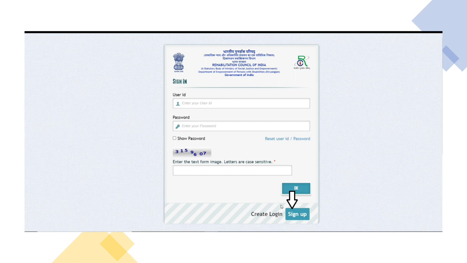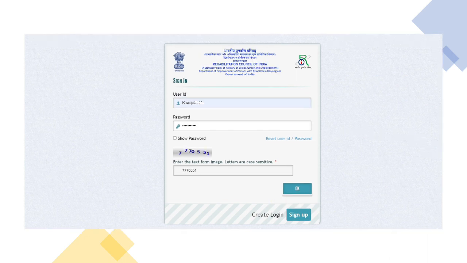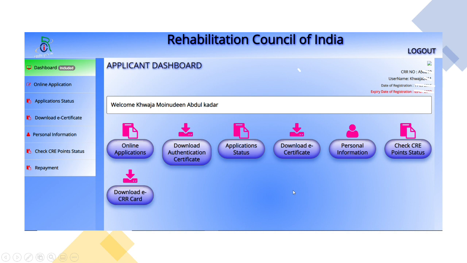By now I presume that you have a user ID and password. Please enter that, and then you have to enter the codes. After entering, it is going to look like this. Once you are done, press OK. It is going to take you to the dashboard. This is how a dashboard looks.